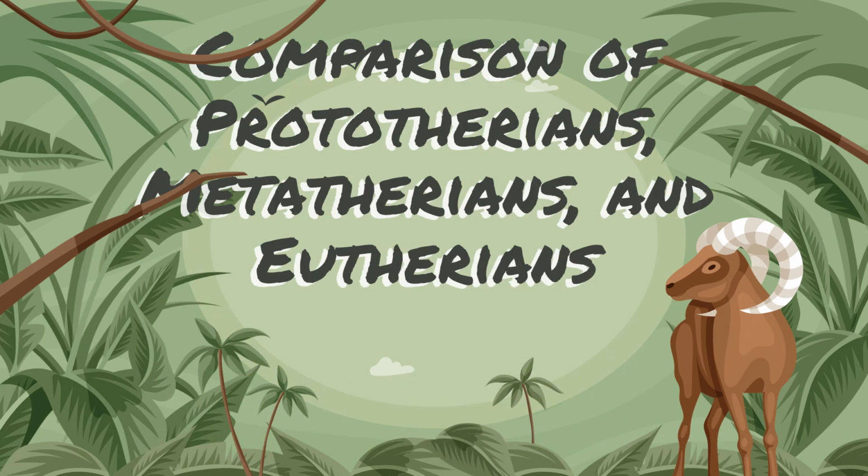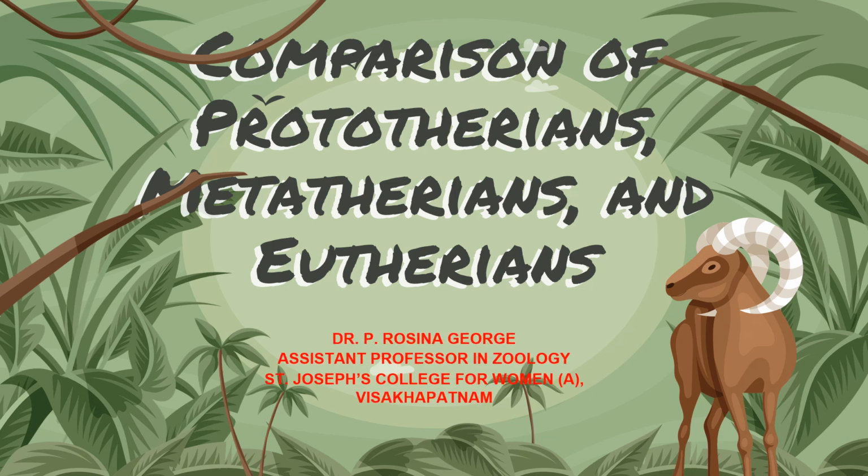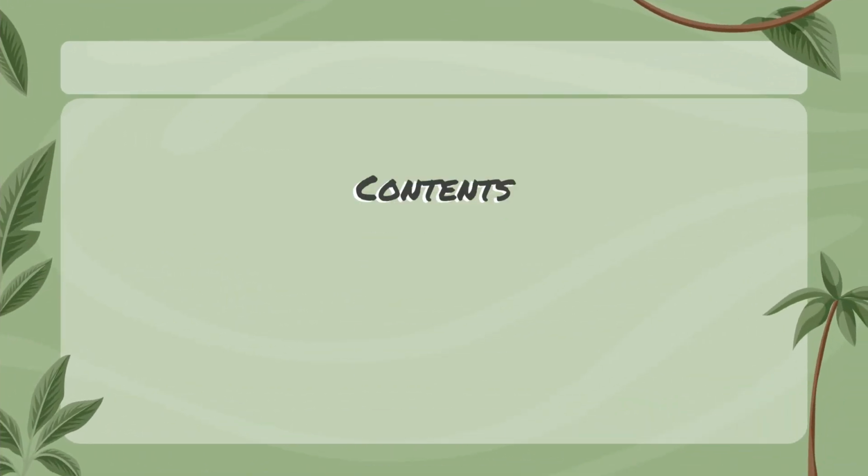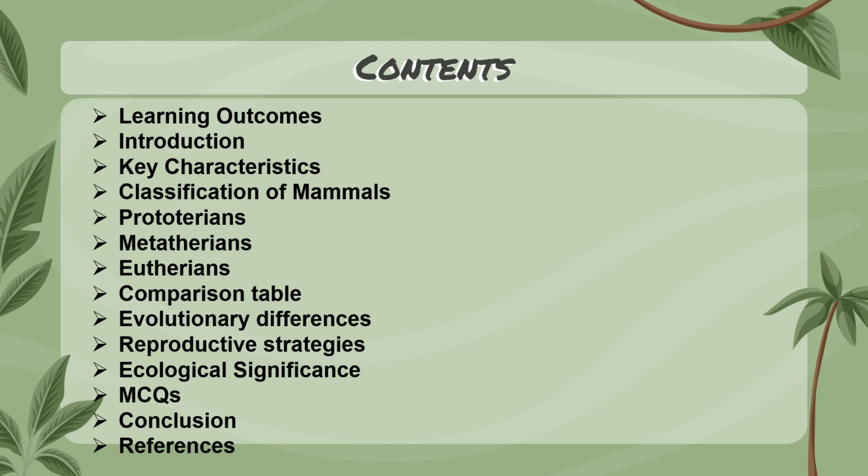Hello students, today we are going to discuss the comparison of Prototherians, Metatherians and Eutherians. We are going to discuss the learning outcomes, introduction, key characteristic features, classification of mammals, Prototherians, what are Metatherians, Eutherians, comparison table of the different mammals, evolutionary differences, reproductive strategies of mammals, ecological significance of mammals, and some questions based on the present topic and conclusion.